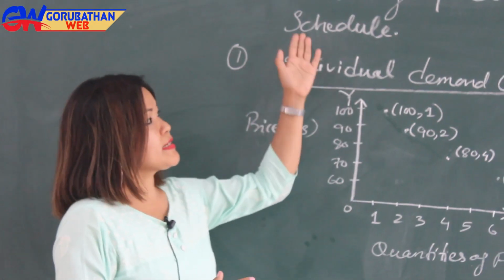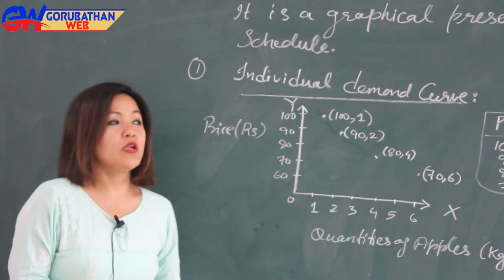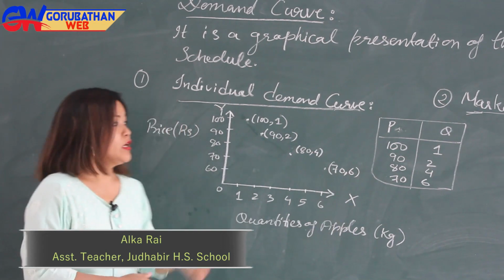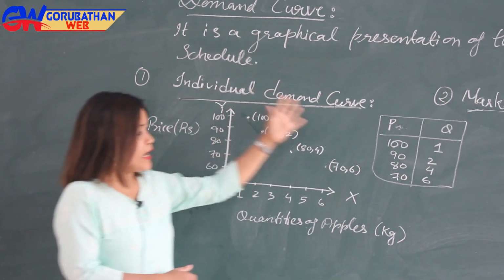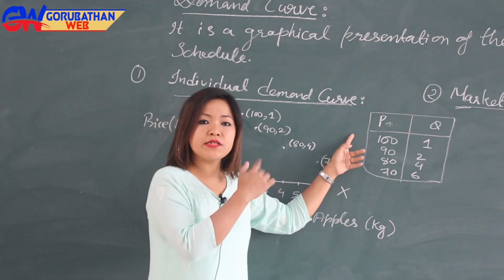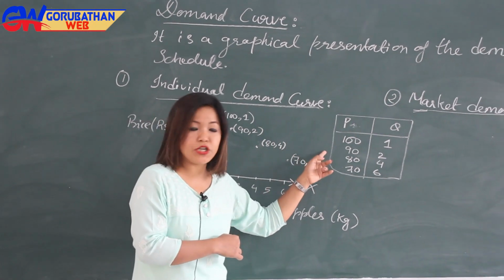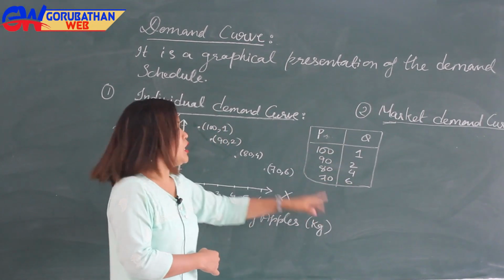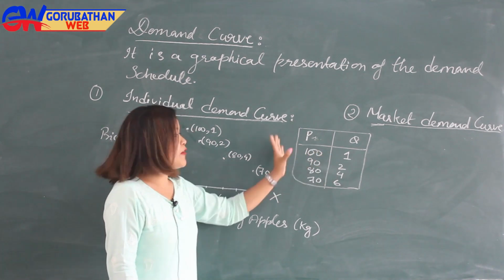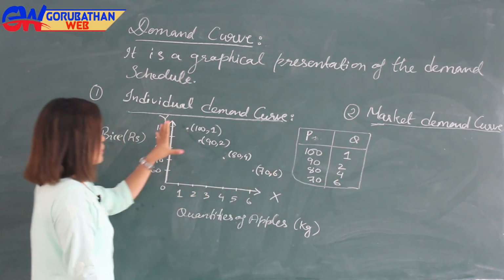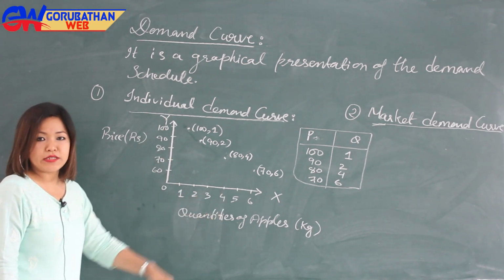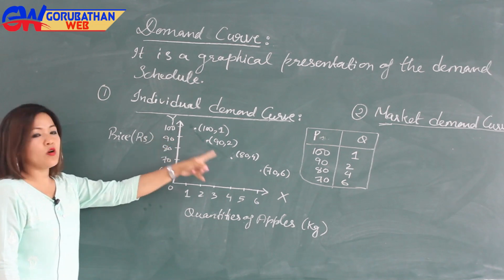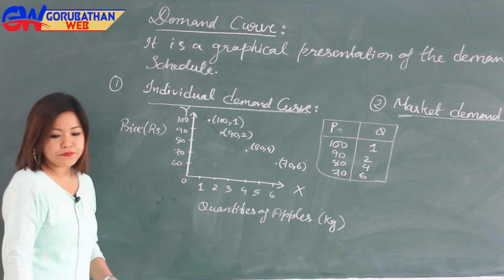Demand curve is a graphical presentation of the demand schedule, and it has two types: individual demand curve and market demand curve. Now to explain it, I have taken an example from our previous topic, that is the individual demand schedule, where the prices of apples are given and the quantities demanded for apples are also given. Now by plotting these values of P and Q on graph paper, we will get a demand curve. Now I have already plotted the x-axis, y-axis, and all the combinations are plotted here.